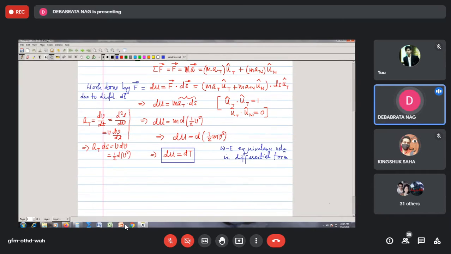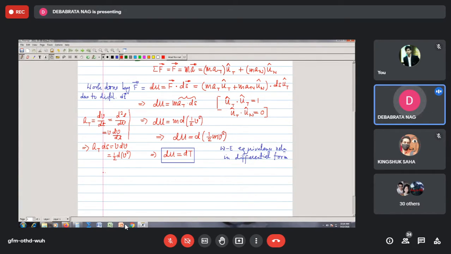And I define the work by the work function. So I need to define the work function. You remember, this is your work function and this is your definition, that dU is equal to F bar dot ds bar. So if I take this differential form and integrate it between these two finite positions, I write that in this way.